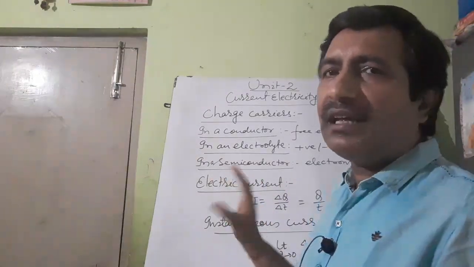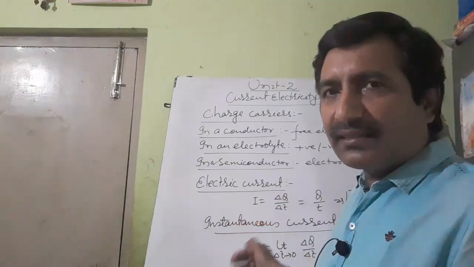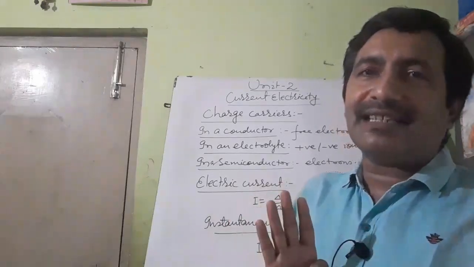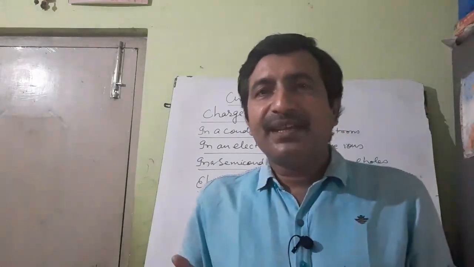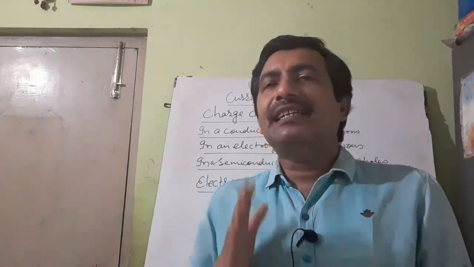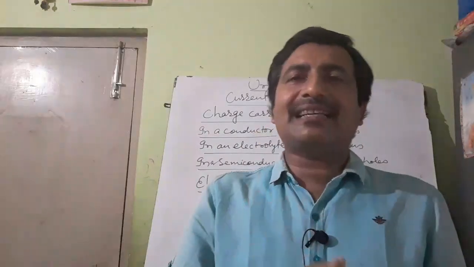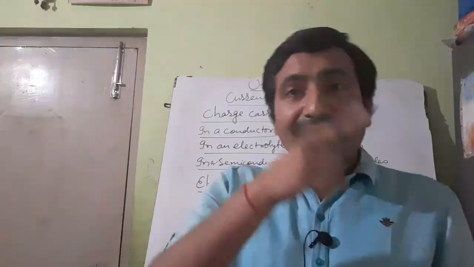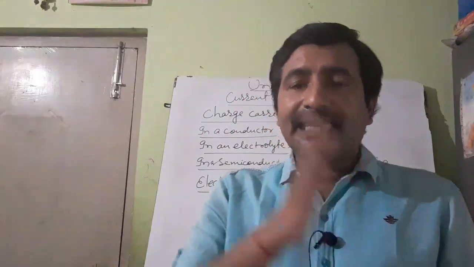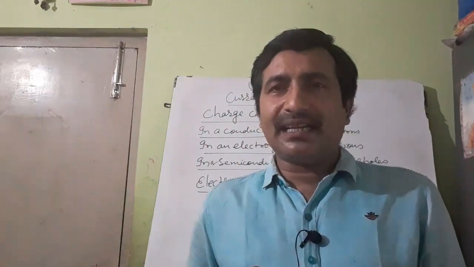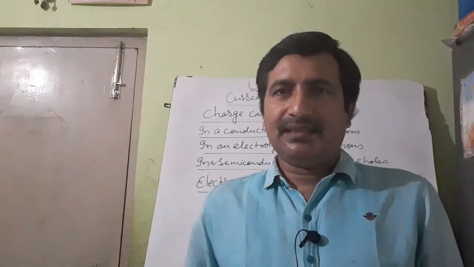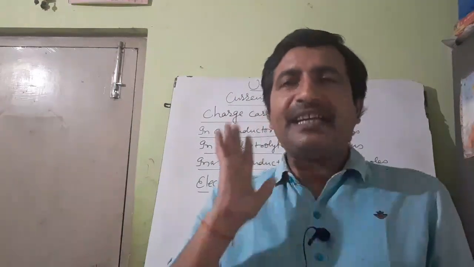Actually, current has direction, but it is a scalar quantity. I will discuss about the direction of current just after this topic. Now, you can ask, if there is a direction, it should be a vector quantity. Because you studied that if a quantity has magnitude as well as direction, it is a vector quantity. But this is an exception. There is another characteristic of a quantity to be a vector, that it must obey the triangle law of vector addition.